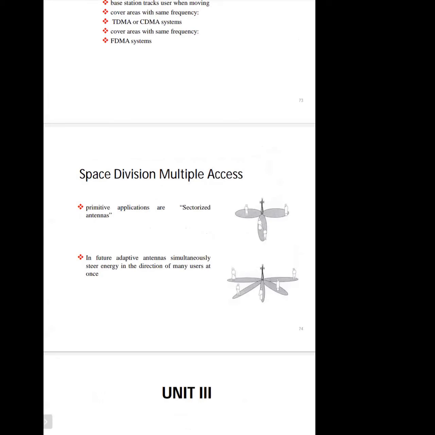Mostly code division multiple access is used in military applications, where for security reasons they cannot leak their data or any information. So CDMA is basically used for security reasons.